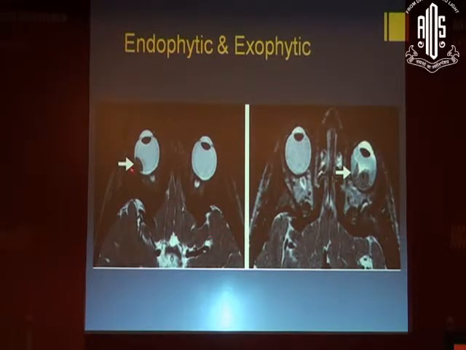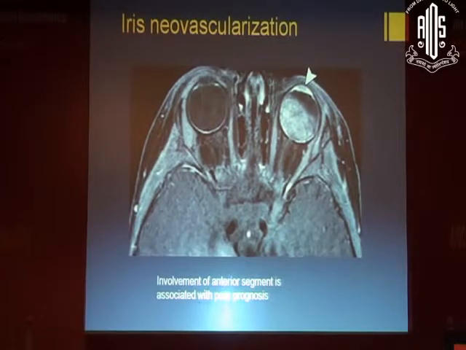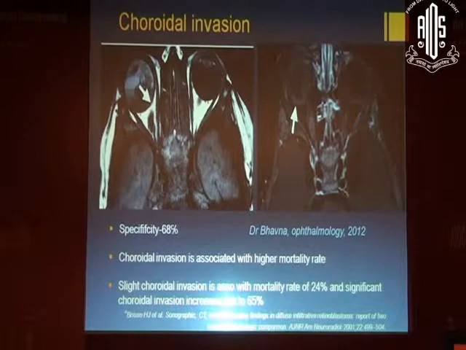MRI, here we can see this is the endophytic type where the tumor is growing towards the vitreous, and an exophytic type where there is exudative retinal detachment, and there's a mass lesion which is heterogeneous. Now in Coats disease this would not be present. Calcification would not be seen. There would be just RD. Hyperintense lesion on a T1 weighted image in the anterior portion would tell us about the neovascularization, and as we know, involvement of the anterior segment is associated with poor prognosis.